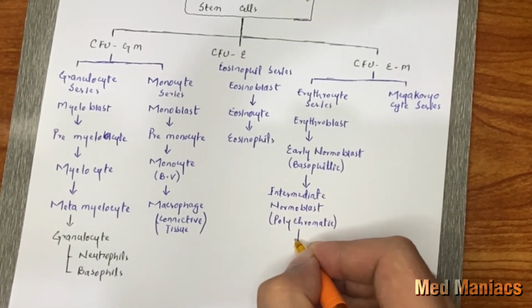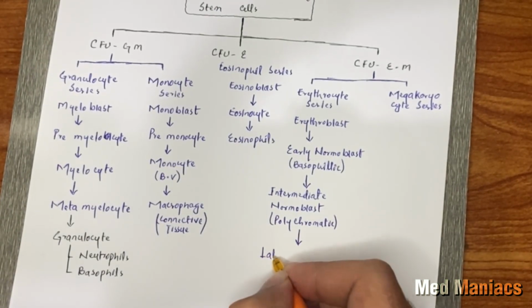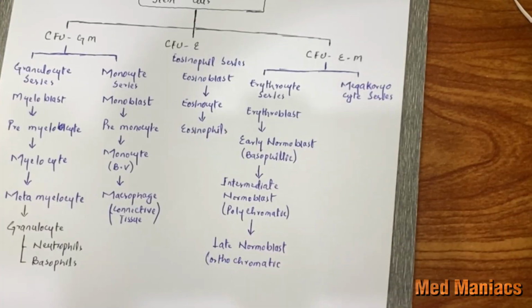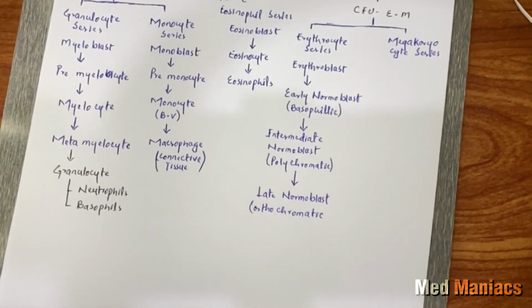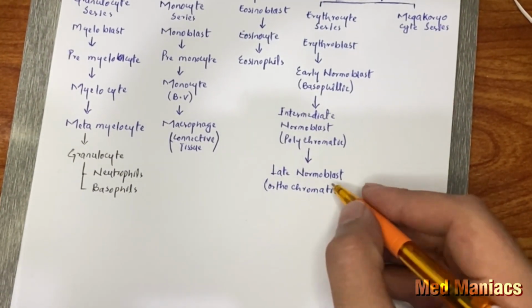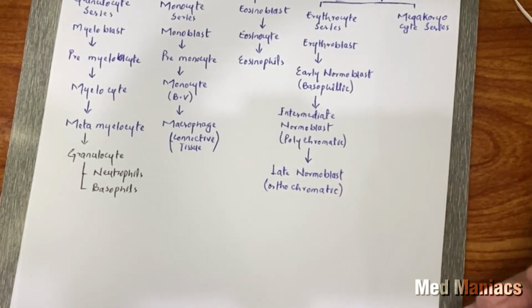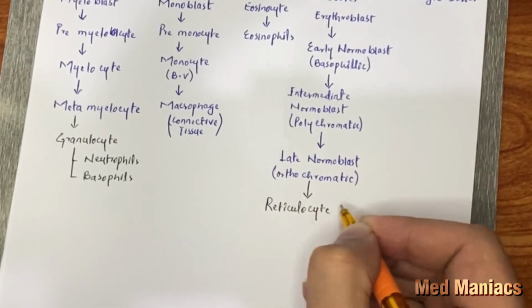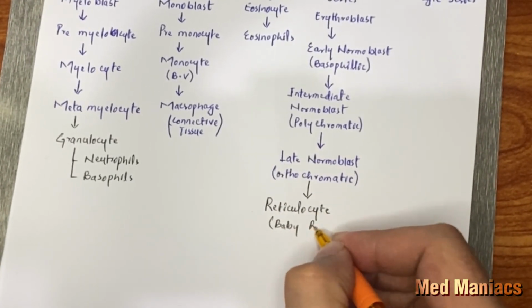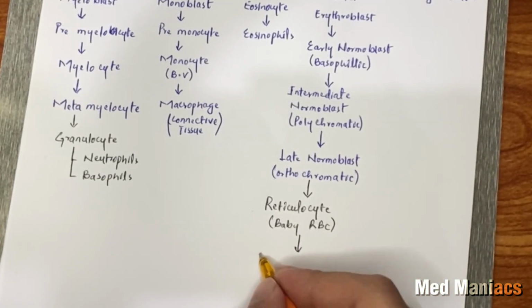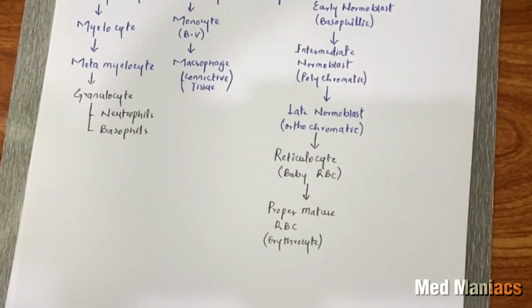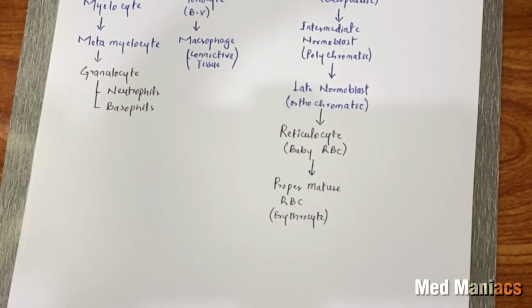The intermediate normoblast is then converted into late normoblast, which is orthochromatic. The terms basophilic, polychromatic, and orthochromatic are used because they get stained differently with different colors. The late normoblast is converted into reticulocyte, which is also called the baby RBC. And finally, the reticulocyte forms the proper mature RBC, which is also known as the erythrocyte.